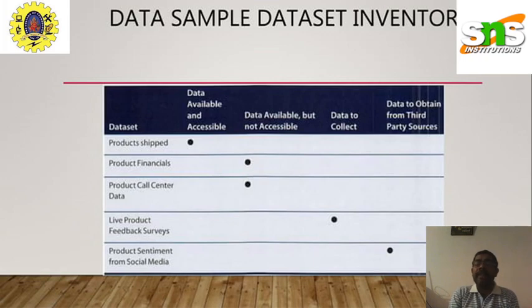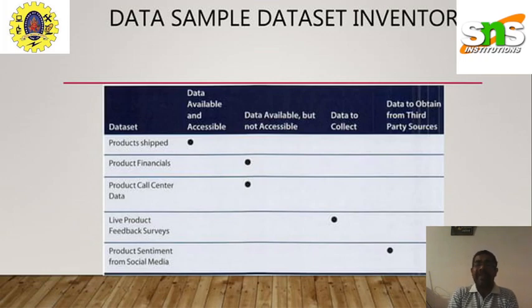And for the rest, if we look at the product shipped, the data is available but not accessible; it does not come under the constraint. Meanwhile, there is no need to collect the data, since the data is with the distributor alone. And the last one, the attribute to obtain data from third party sources, is also not needed for product shipped, because all the information is with the distributor alone.